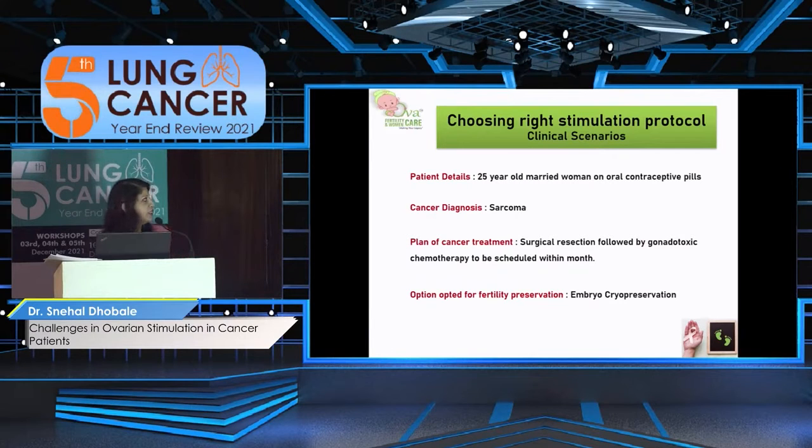So I have put some clinical scenarios, like a 25-year-old married female. As she is married, we definitely have the option of embryo cryopreservation, and she is currently on oral contraceptives. She has been diagnosed with a sarcoma. Of course, the plan is surgical resection followed by chemotherapy, and we have got from the oncologist that we have one month's time. The option opted after discussion was embryo cryopreservation.